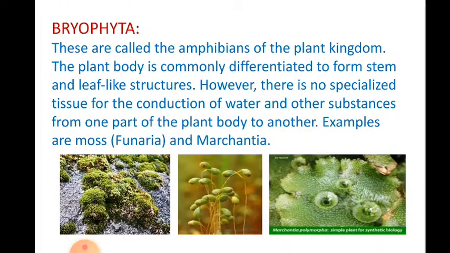We move on to the next subclassification, that is Bryophyta. These plants are classified as or known as bryophytes. These are called the amphibians of the plant kingdom. Now, you might have heard the word amphibians in animals. You have learned that the animals that live both on land and on water are termed as amphibians. But here we are referring to the plants. So, the plant body is commonly differentiated to form stem and leaf-like structure.